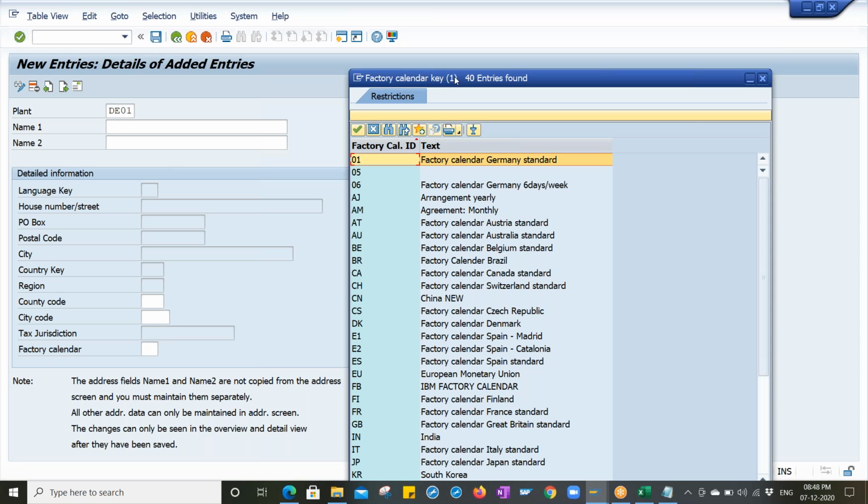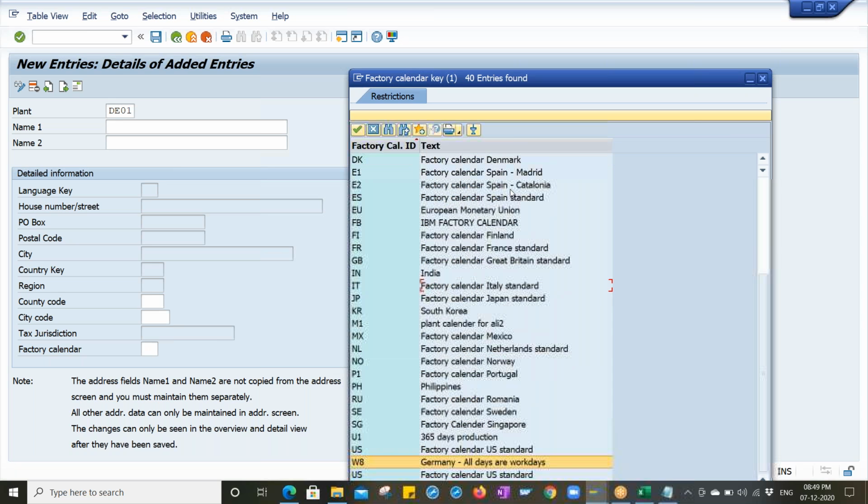So that is the reason the HR module consultant will create a factory calendar. Those factory calendars will get populated over here based on which particular plant you are creating, and which particular region that plant belongs to. You have to assign it.